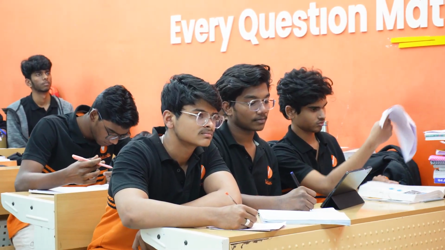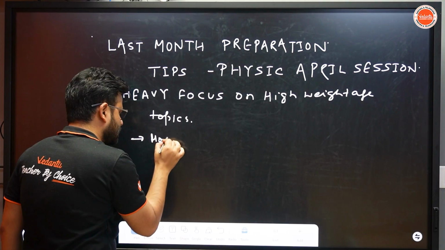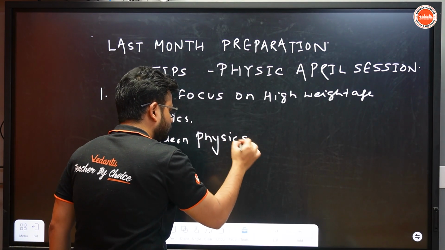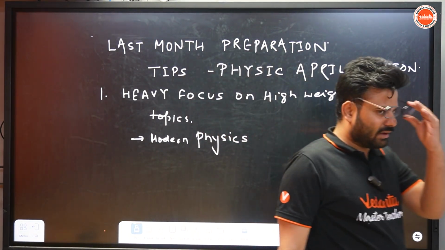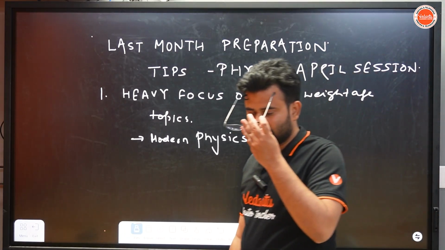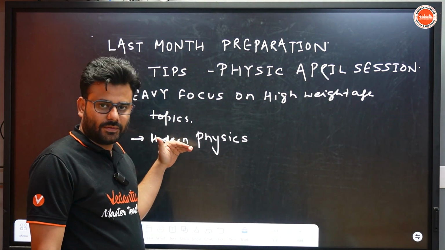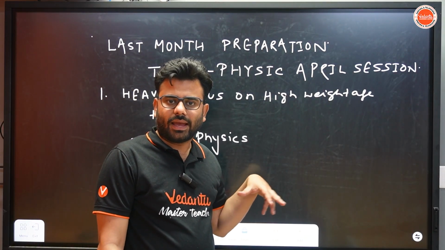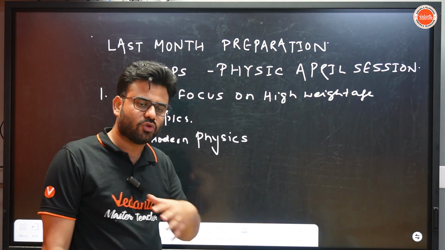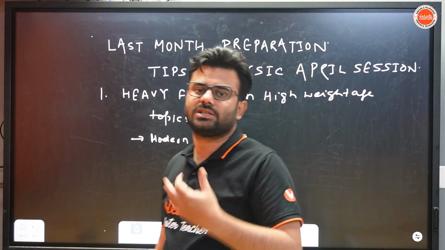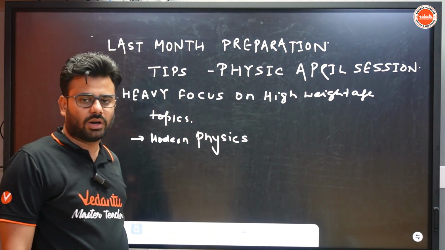So here we have modern physics. You will get at least 2 to 3 questions in every session from modern physics. This chapter requires less effort, and it will be mostly formula based, so you will have less chance of mistakes. Sometimes it will be conceptual also, but you will have less chance of mistakes when it comes to modern physics.